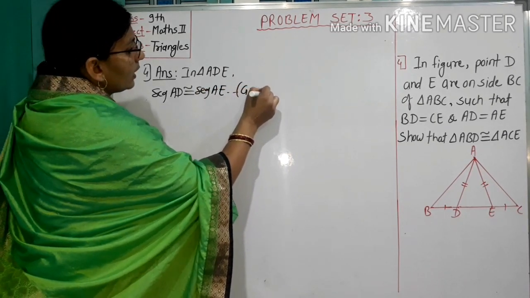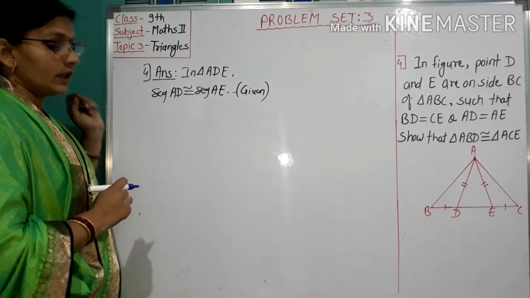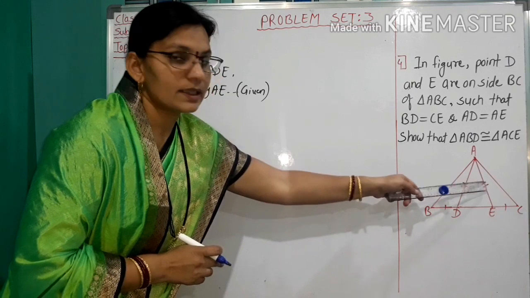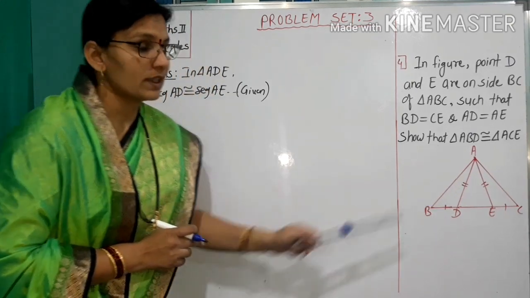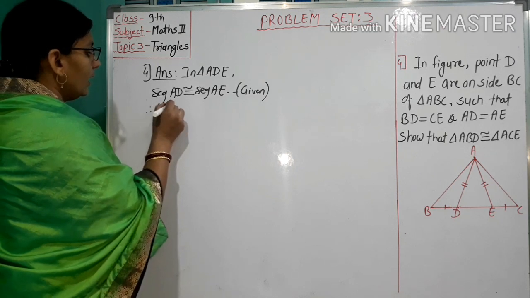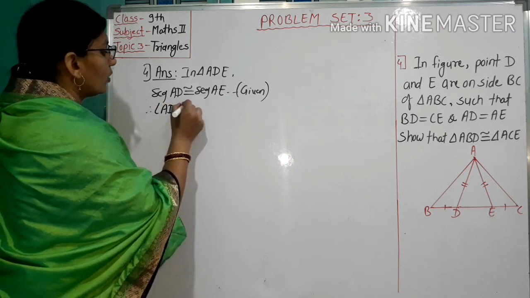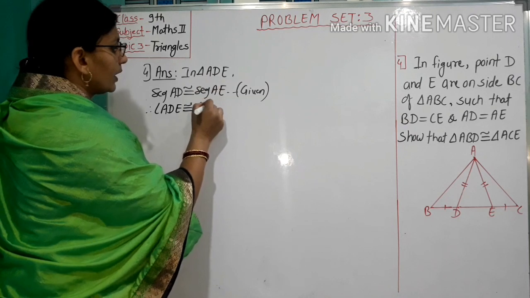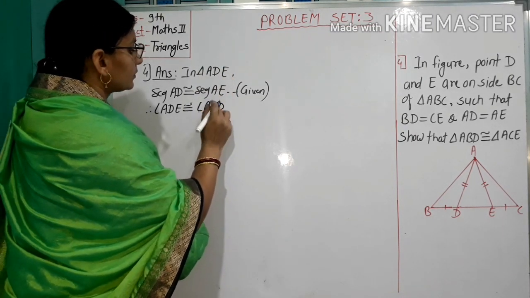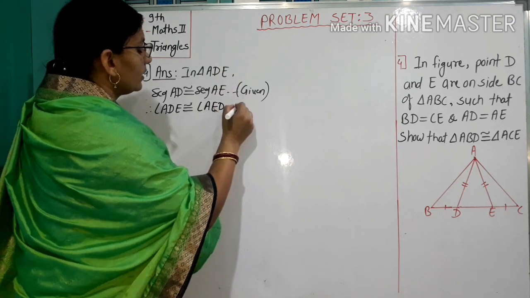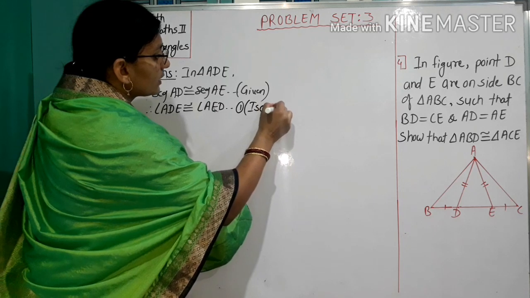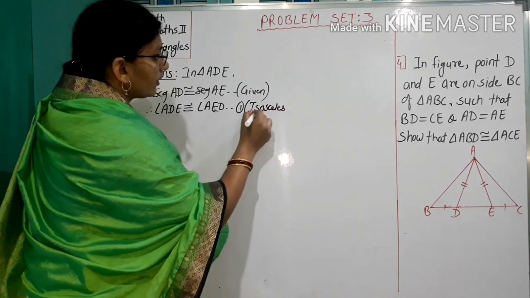This is given. Therefore angles opposite to congruent sides are also congruent, by the isosceles triangle theorem. Therefore angle ADE is congruent to angle AED. Reason, this is number 1, and reason is isosceles triangle theorem.